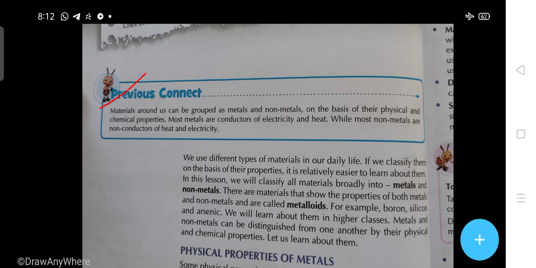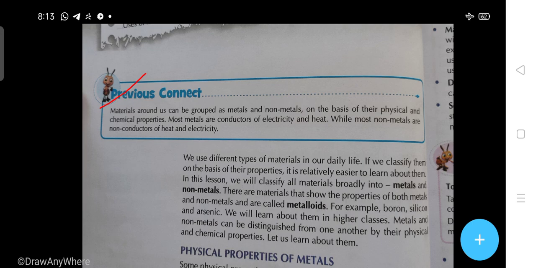So students, metals are mostly what? Conductors, it means they can conduct electricity as well as heat, and mostly the non-metals are bad conductors, and we can say insulators, through which electricity and heat cannot pass.